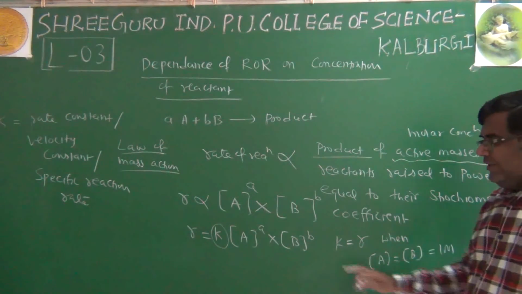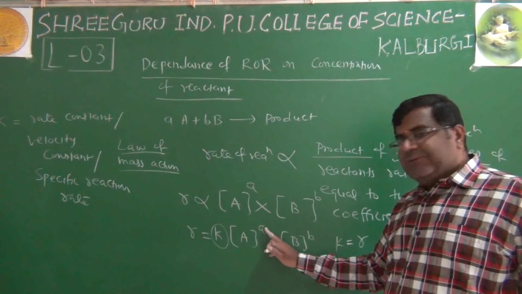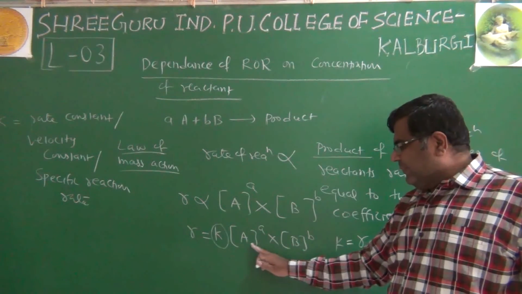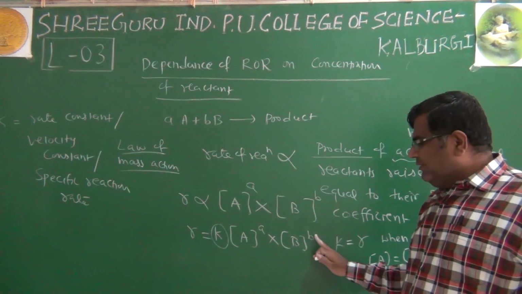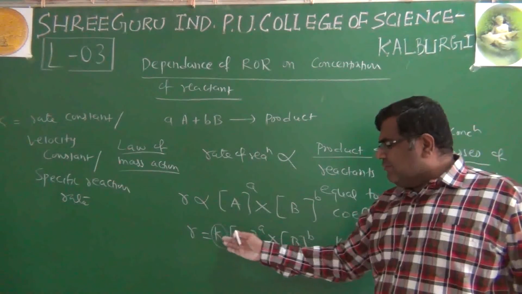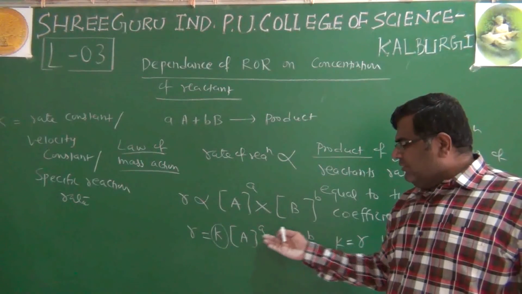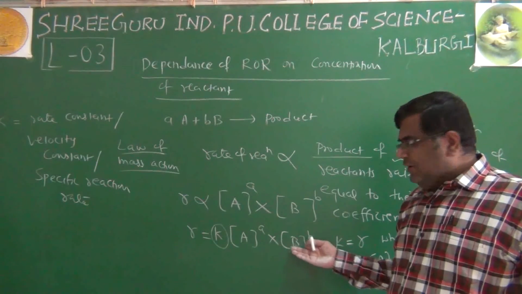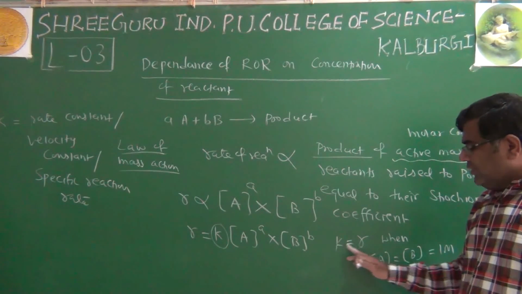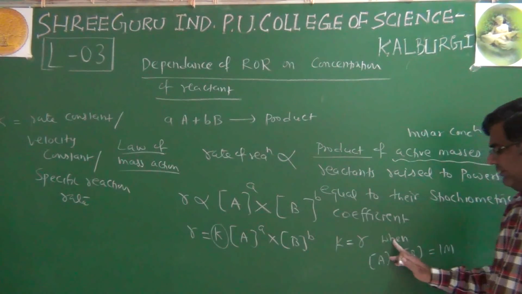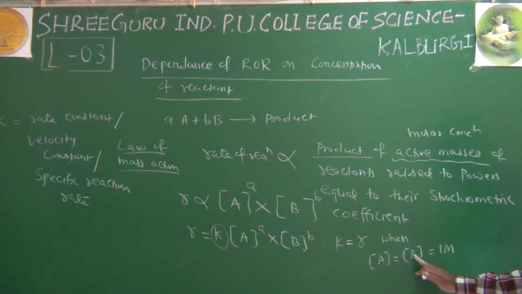If we have 1 here, 1 raised to any number becomes 1. So R is equal to k into 1 into 1, R equals k. So rate constant is equal to rate of reaction when molar concentration of each reactant is unity.